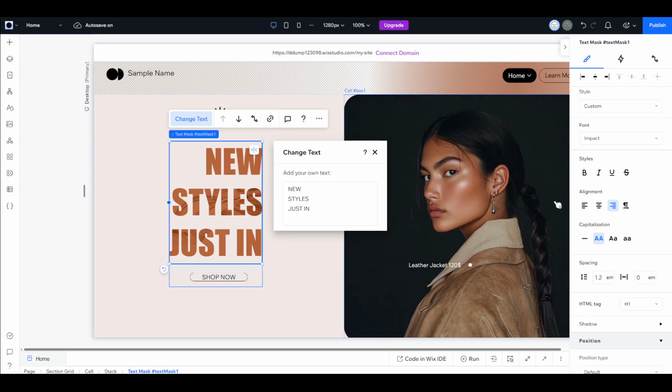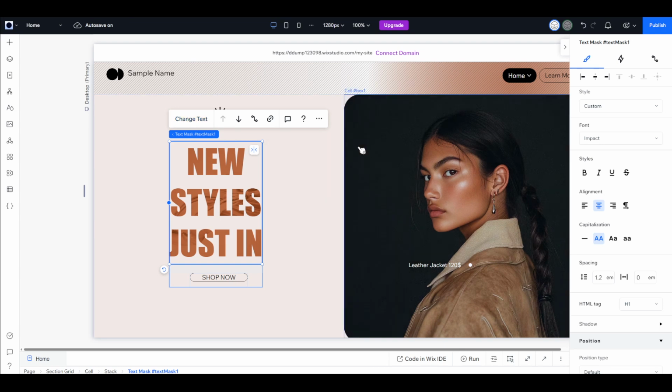As you adjust the alignment, you'll notice the text shifting in real time, offering you immediate feedback on what looks best. This live preview is invaluable for fine-tuning your website's appearance. You'll want to select an alignment that not only looks aesthetically pleasing, but also fits well within the overall structure and design theme of your website. And just like that, you've successfully adjusted the text alignment on your Wix Studio website. With this knowledge in hand, you can confidently make well-informed design choices for your site's text elements that enhance readability and the overall user experience.